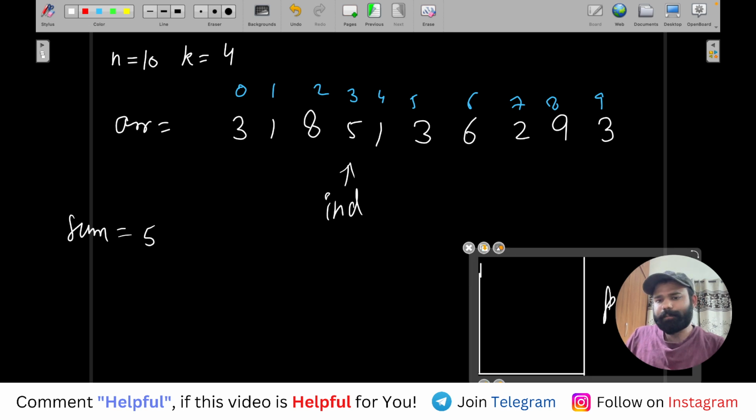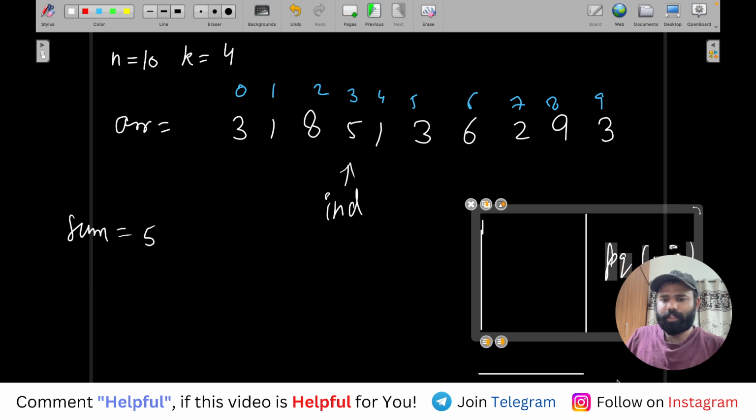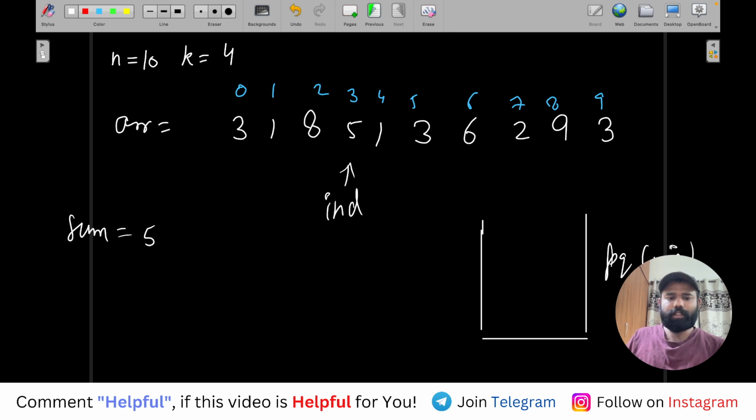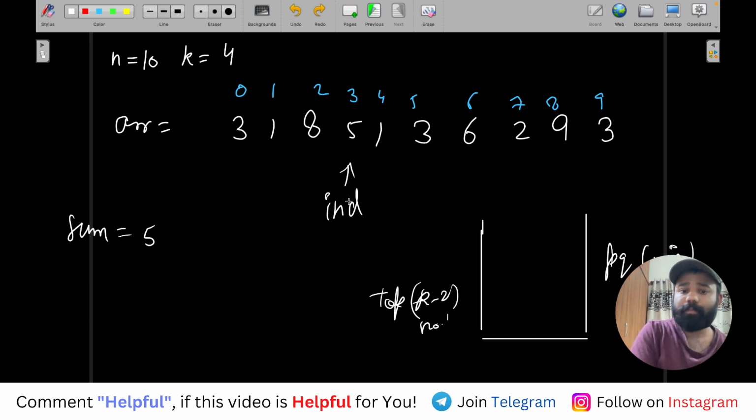Okay. And in this priority heap, I will keep track of the top k minus 2 numbers after this IND. Top k minus 2 numbers, understand? And if we want the top k minus 2 elements, if you have solved the LeetCode problem, you have to take a min heap, right? So first you will take this element, insert it. Then you will take this element, insert it. And whenever you take an element, you will keep inserting it, and you will also add it here.